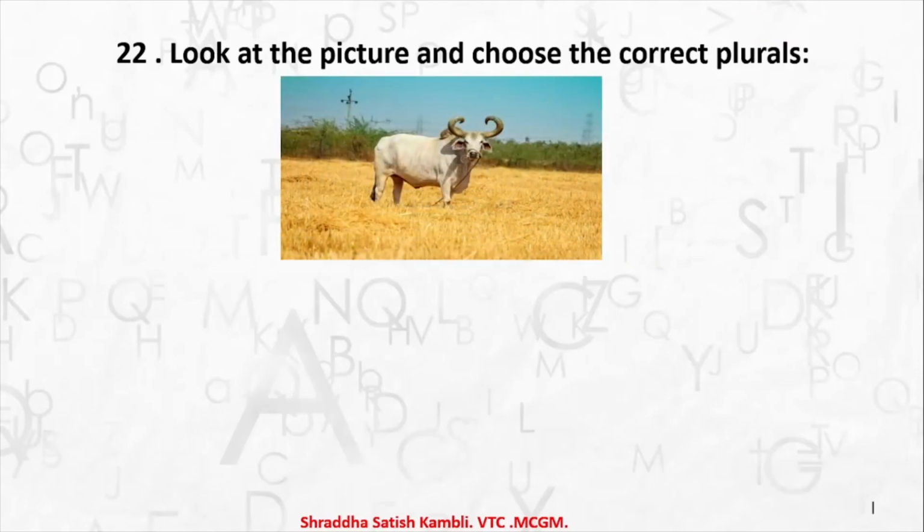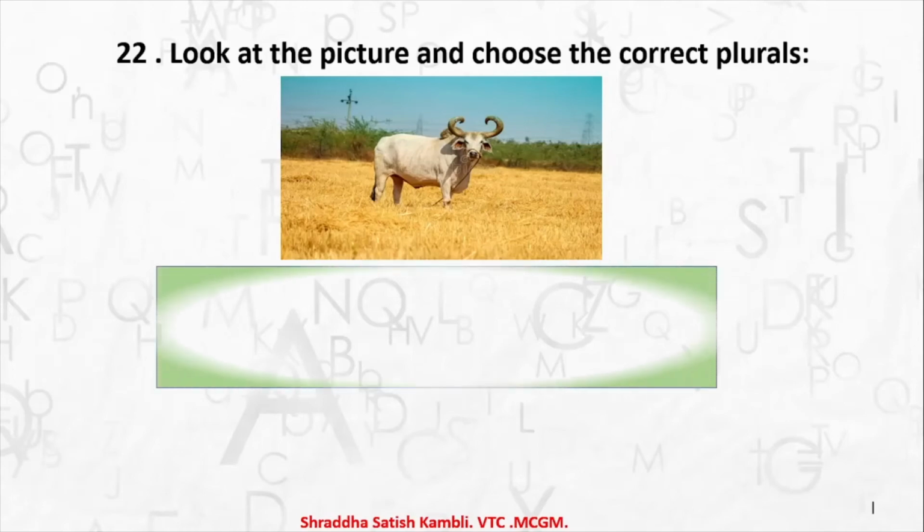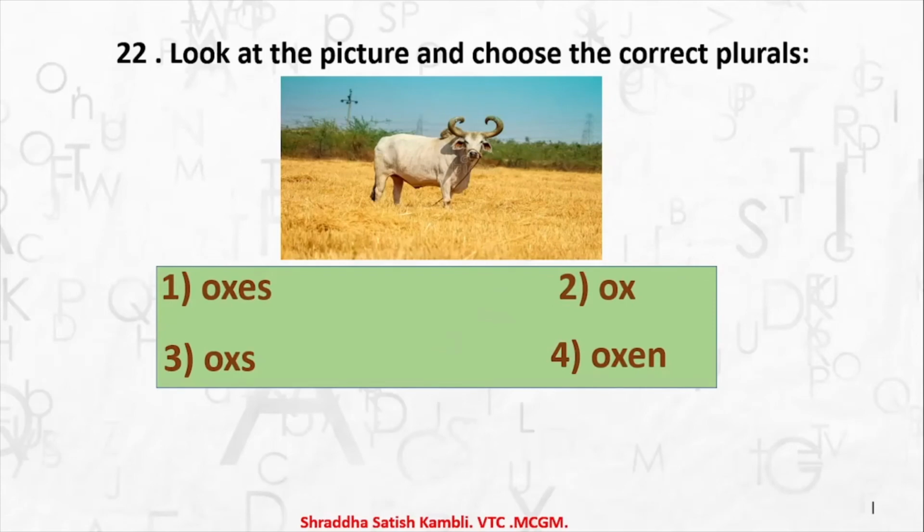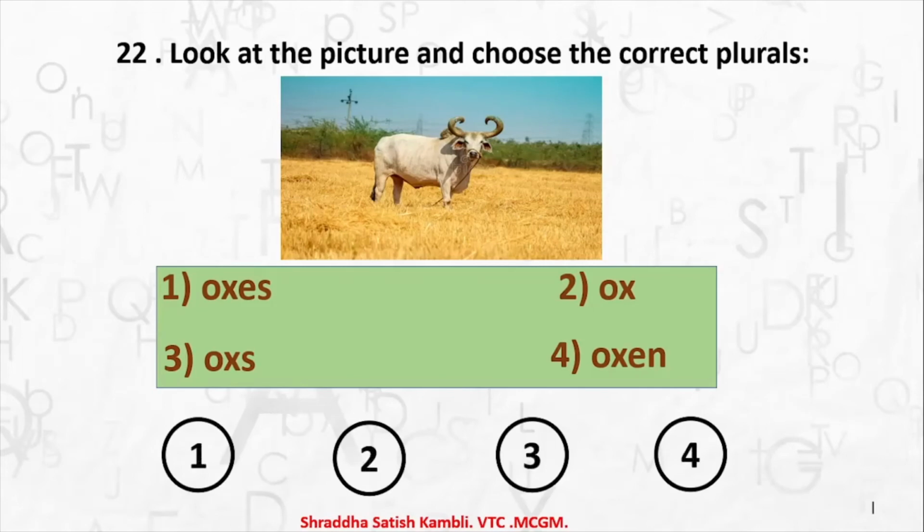Okay, next question number 22. Look at this picture. What is this? This is an animal, and now you have to choose what you will say if there are more than one of this kind of an animal. So you have to look at the answers and try and find out. Yes, we know that it is an ox. Is the plural oxes? Is it ox? Is it oxes? Or is it oxen? The plural is answer number 4, oxen. So one ox, more than one oxen.